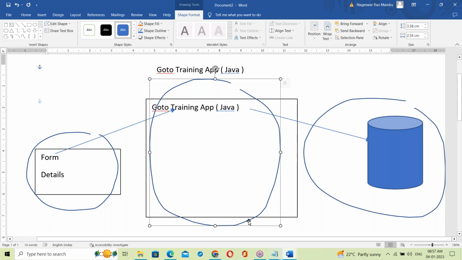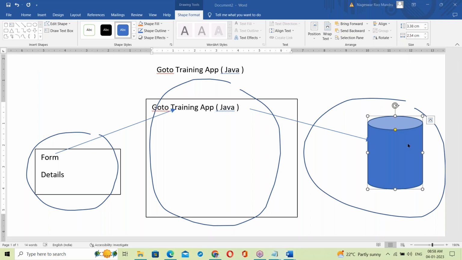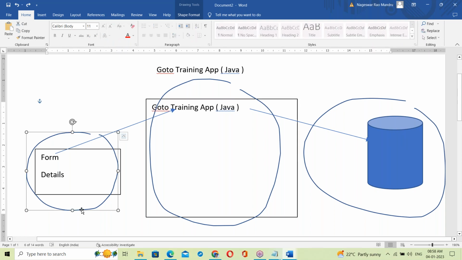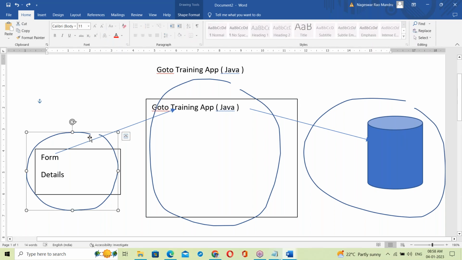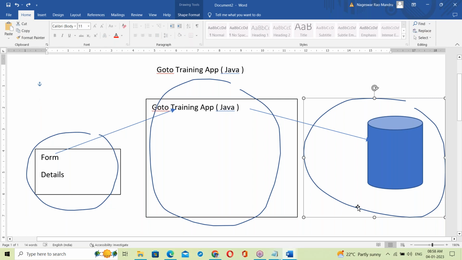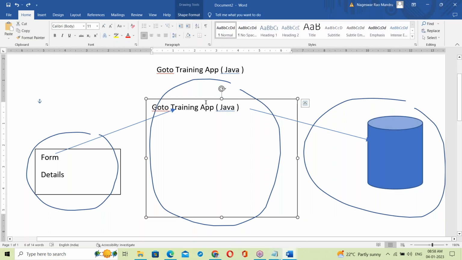Yes, we are using Java for the server side program. This is called the application server, and this is the database server. This is the application server where the Java application is running. This is the front end, your computer, maybe your mobile. This is the Java application server, and this is the database server. The database server is called the backend. This is the application server, meaning server side application.